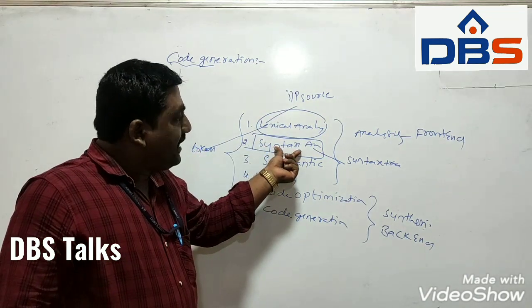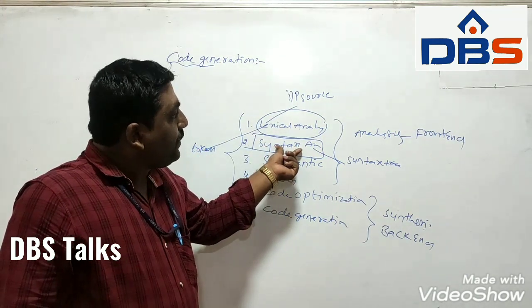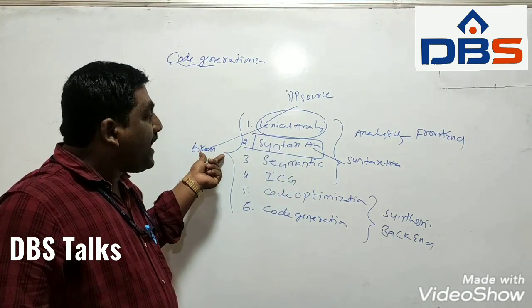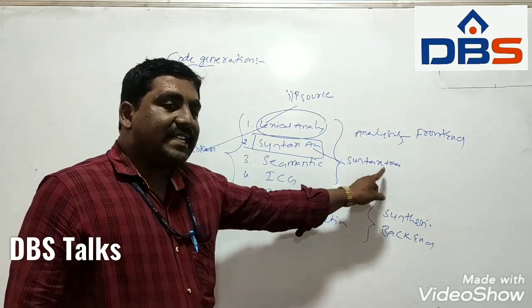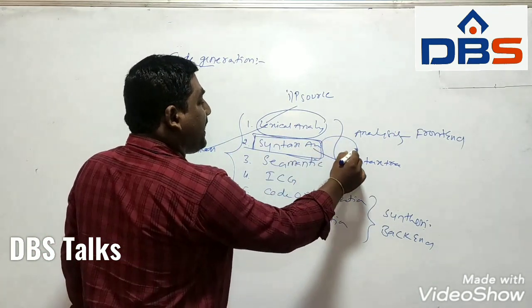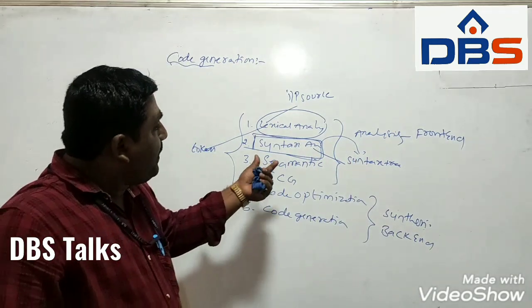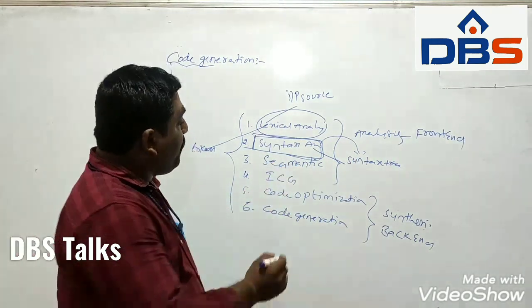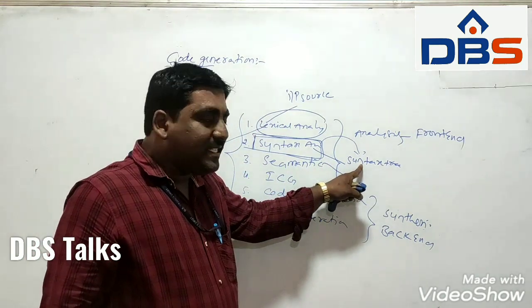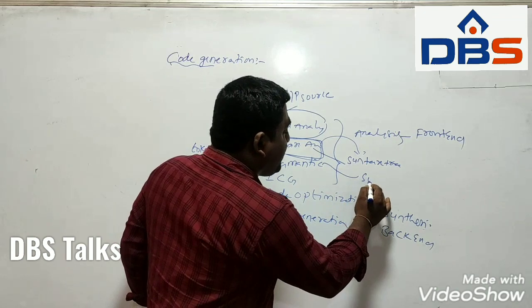Coming to the syntax analysis phase, the input is a stream of tokens and the output is a syntax tree. That means in the syntax analysis phase we generate the syntax tree. For the semantic analysis phase, the input is a syntax tree and the output is also a syntax tree.